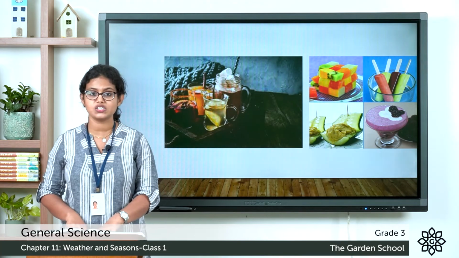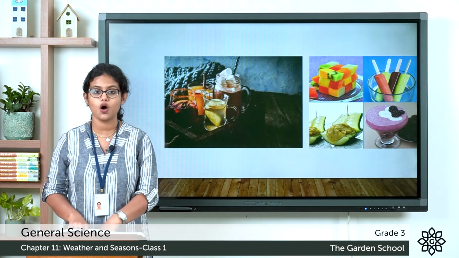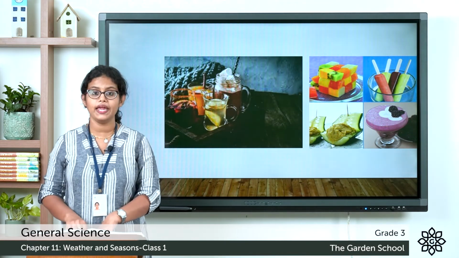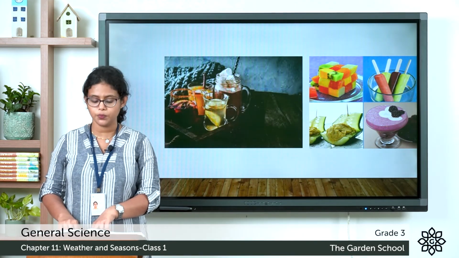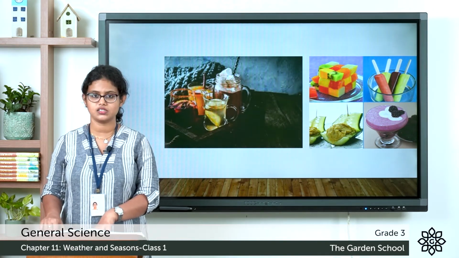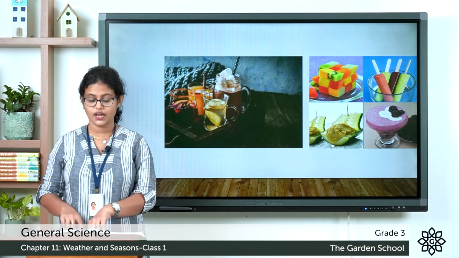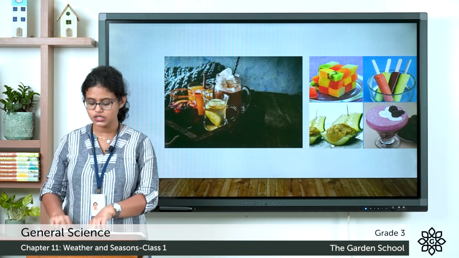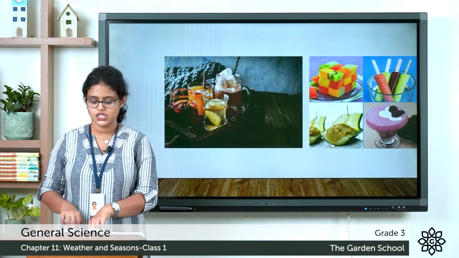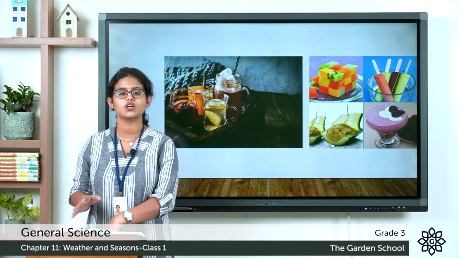In page number 109, you can see a box given. Take the correct answer. In May, the city of Udaipur has hot weather. What season is that? You have 3 options: early winter, summer, winter. So what is the answer? It is summer. So during summer, we have hot weather.